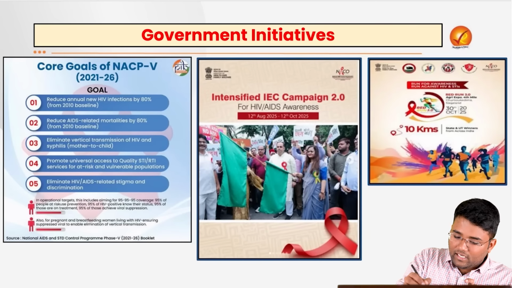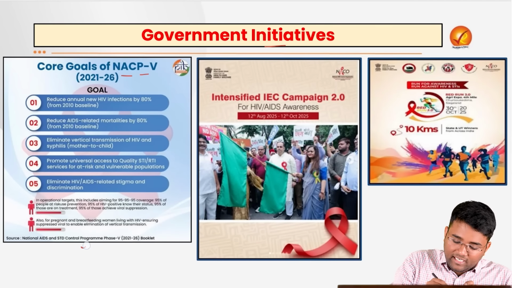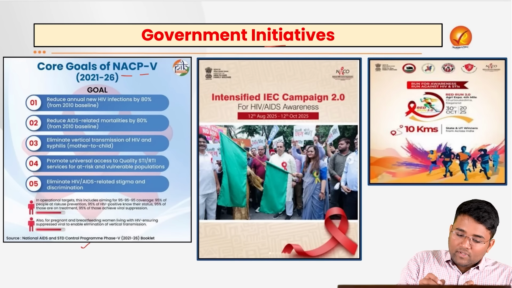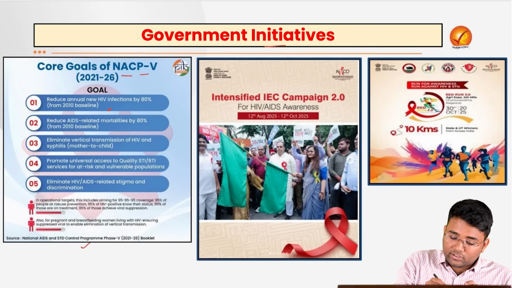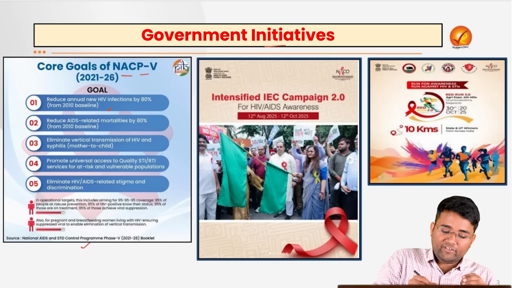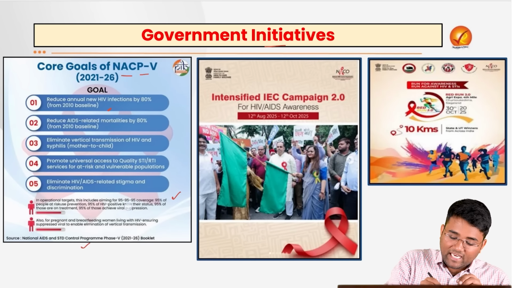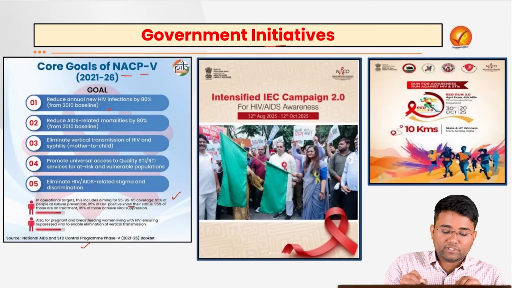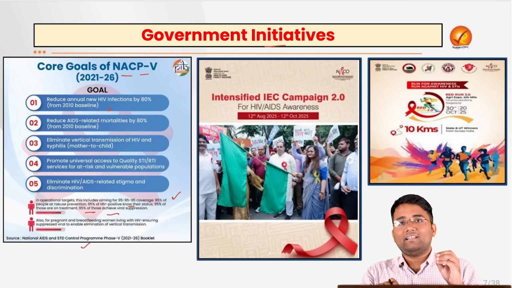For AIDS, there is the NACP, the National AIDS and STD Control Program. Here the government is focusing on operational targets, which include aiming for 95 coverage: 95% of people at risk use prevention, 95% of HIV positive people know their status, 95% of those on treatment, and 95% of those achieve viral suppression.